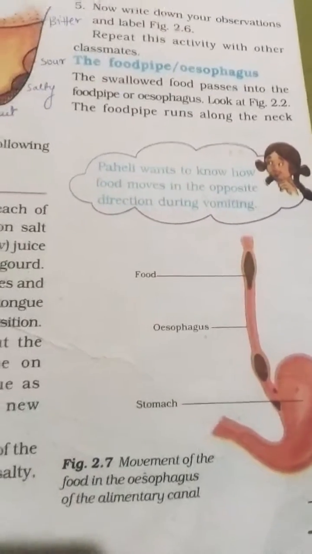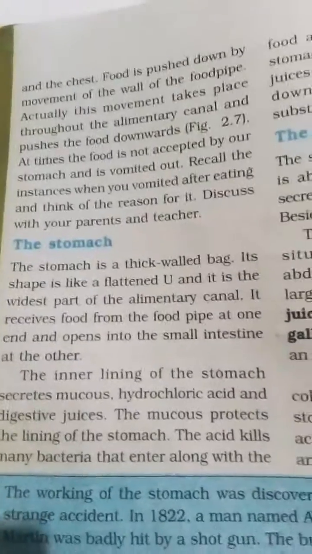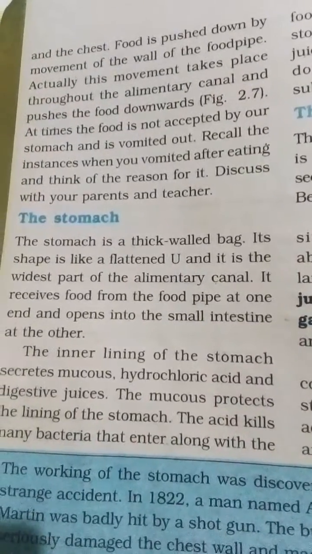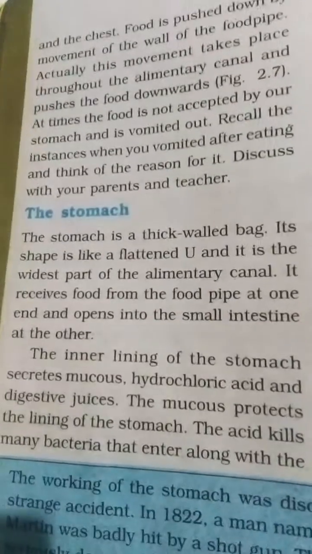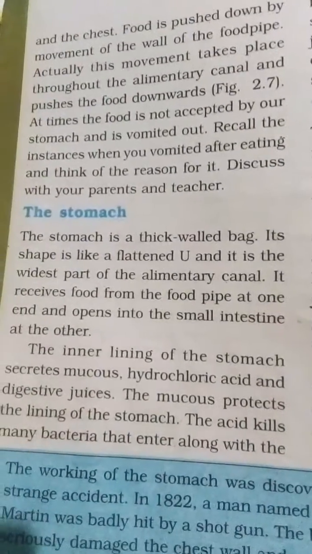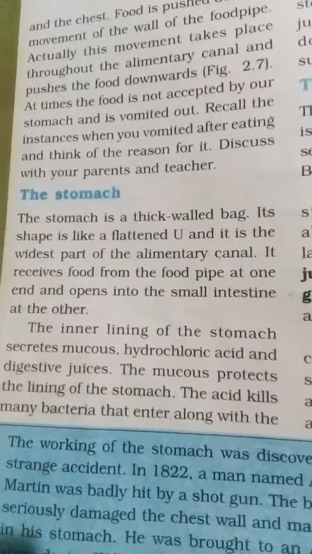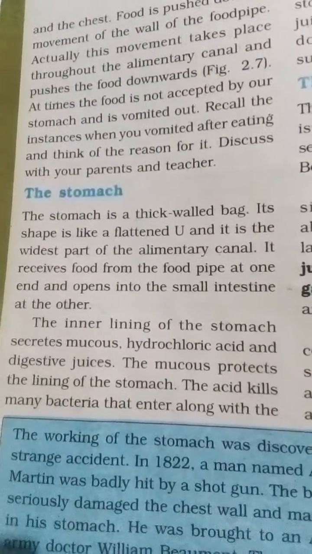The food pipe runs along the neck and chest. Food is pushed down by the movement of the wall of the food pipe. This is how it is pushed down to the stomach with the help of the wall of the food pipe. Actually, this movement takes place throughout the alimentary canal and pushes the food downwards.